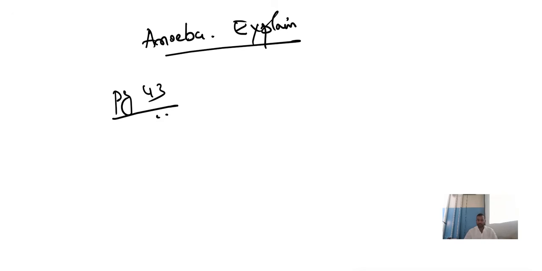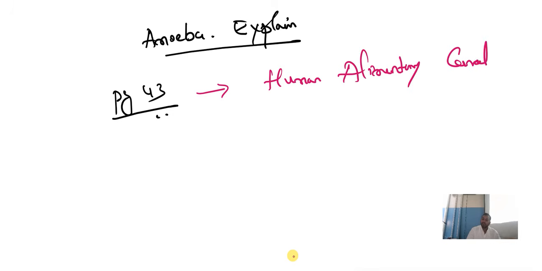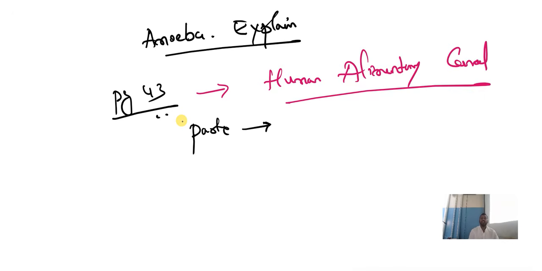Page number 43. In that we have the human alimentary canal. So what we want to study here, I'll brief you. In this human alimentary canal, we have different parts. Please study from which parts the enzymes are produced and what are the functions of those enzymes.